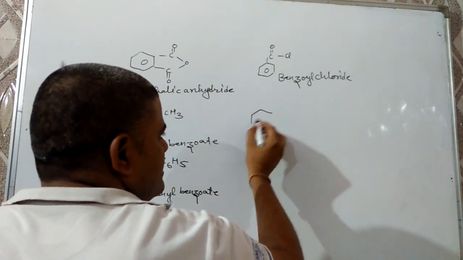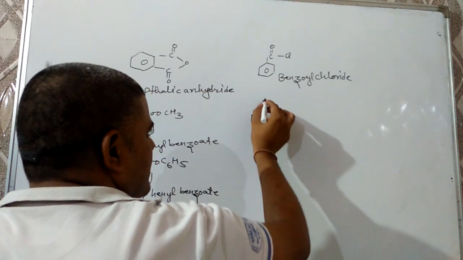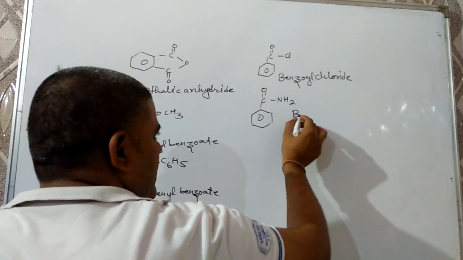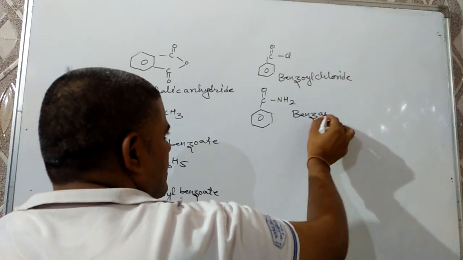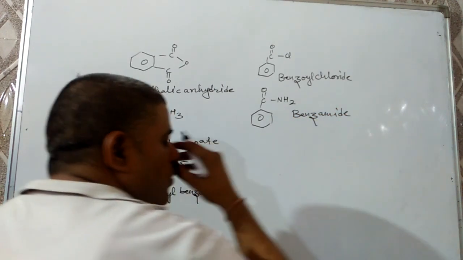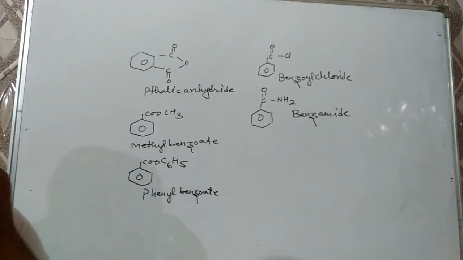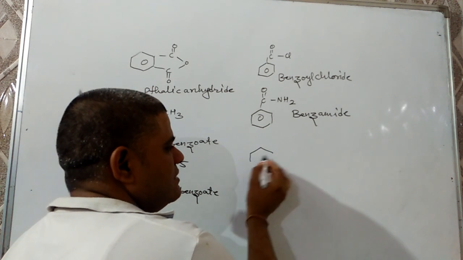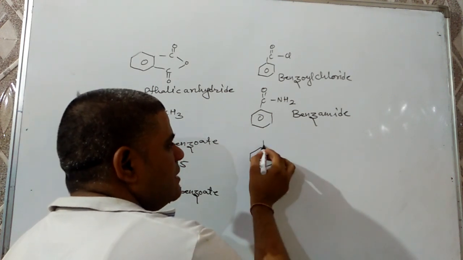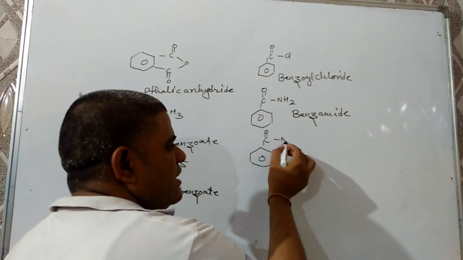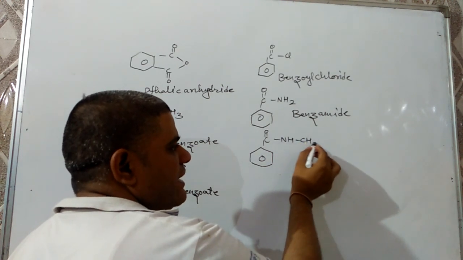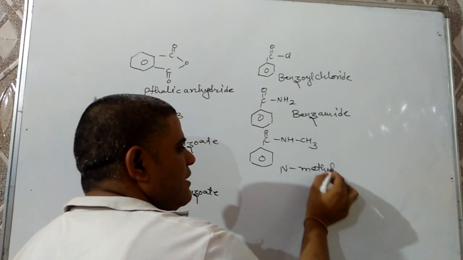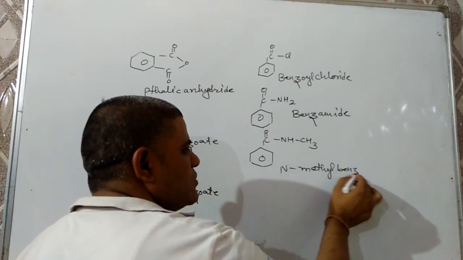Next, acid amides. If benzene is having a CONH2 group, then it is known as benzamide, or benzene carboxamide. For substituted acid amides, like NHCH3, same way we can define it: N-methyl benzene carboxamide.